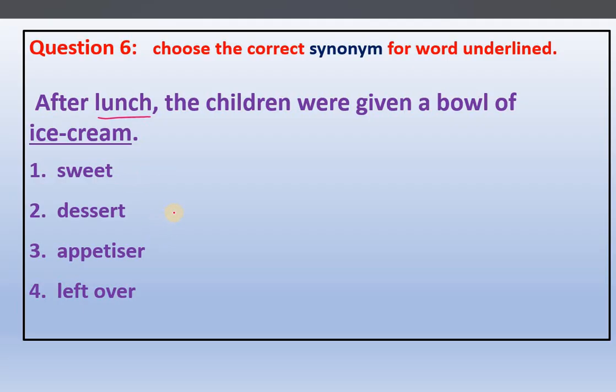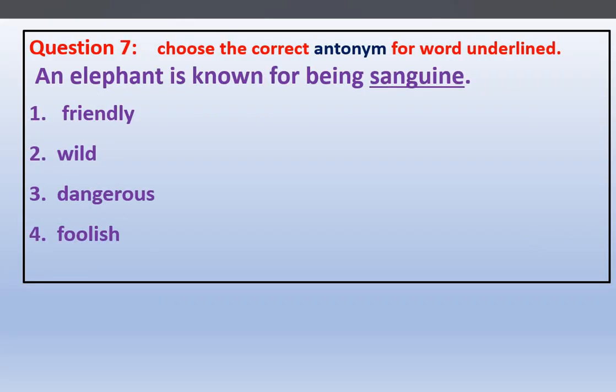But dessert means something that is given at the end of the meal, at the end of lunch, at the end of dinner. What we give, that is dessert. Right? So dessert, D-E-S-S-E-R-T. D-E with a single S is a different thing. Dessert, D-E-S-S-E-R-T, means something which we give at the sweet conclusion, the sweet which we give at the end of the meal. So that is what we say dessert. After lunch.